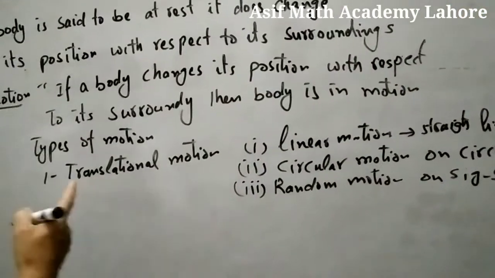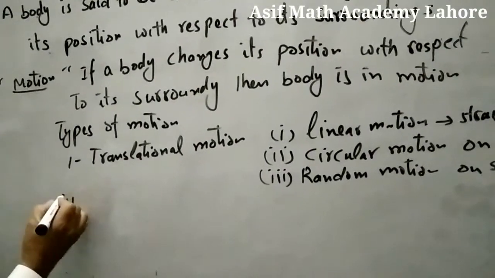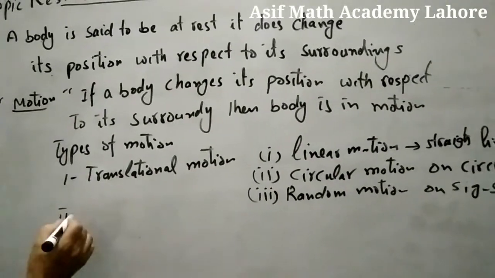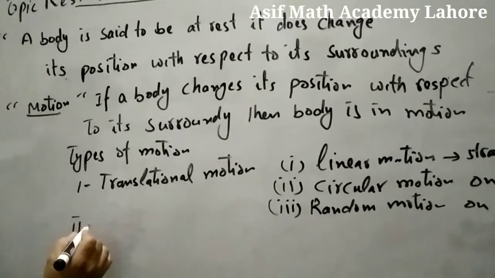Now next type, number 2, vibratory motion.